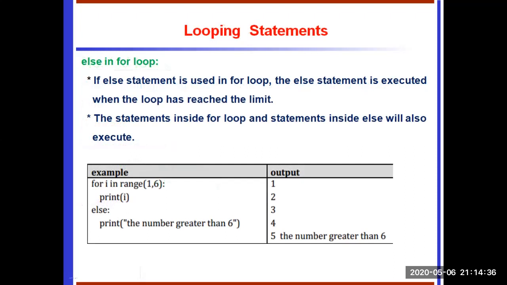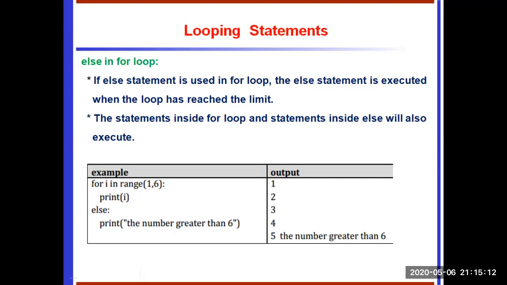Else in for loop. In the for loop we can also use an else block, which is optional. If the else statement is used in a for loop, the else statement is executed when the loop has reached the limit. The statements inside the for loop and the statements inside else will both execute. So the for loop statements execute successfully, and finally the else block executes. When the for loop condition goes false, the else block finally executes. See the example.